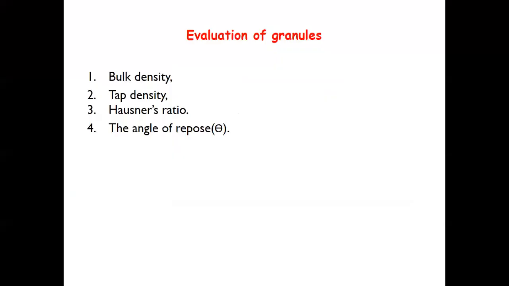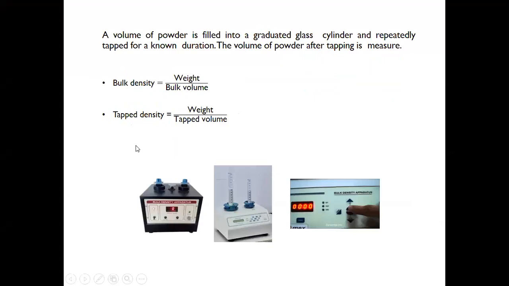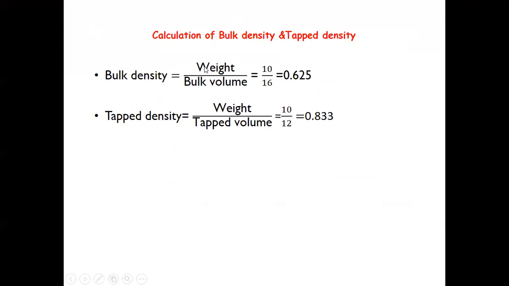Evaluation of granules for parameters: bulk density, tap density, Hausner's ratio, and angle of repose. A volume of powder is filled into a graduated glass cylinder and repeatedly tapped for a known duration, and the volume of granules after tapping is measured. So bulk density is equal to weight upon bulk volume of the granules, and weight upon tap volume of the granules represents tap density. So calculation of bulk density and tap density.